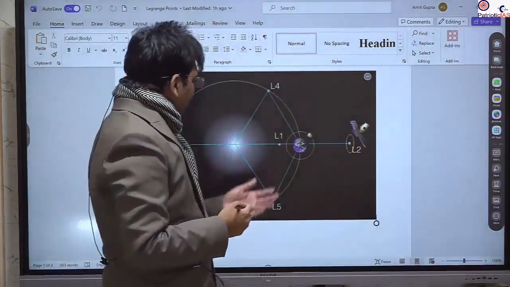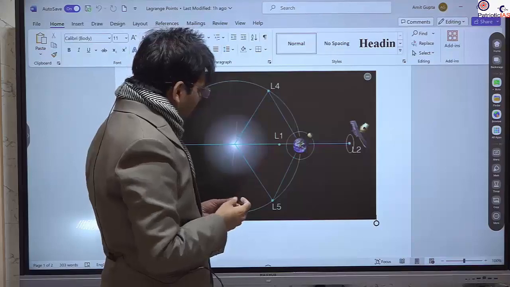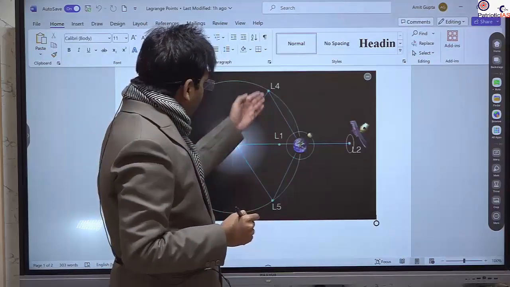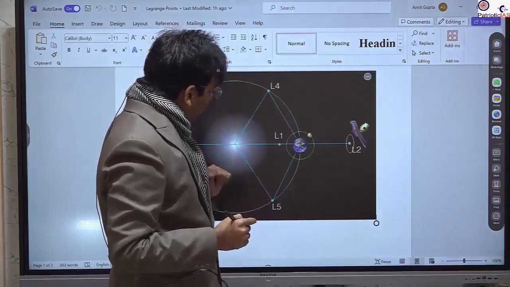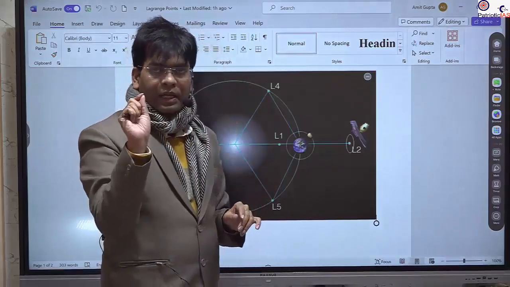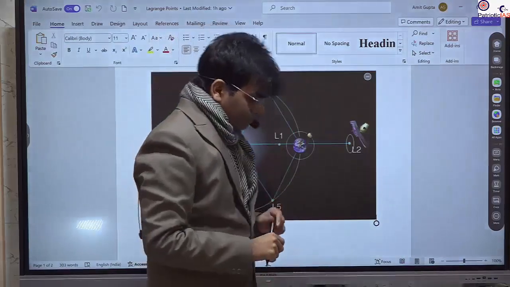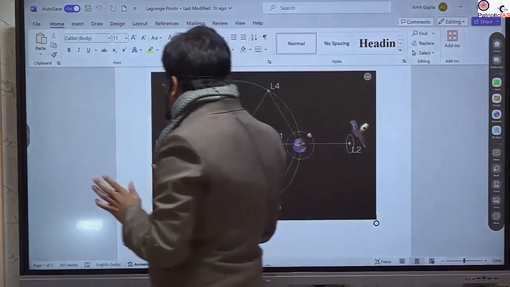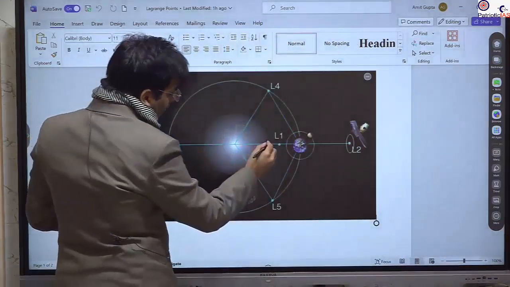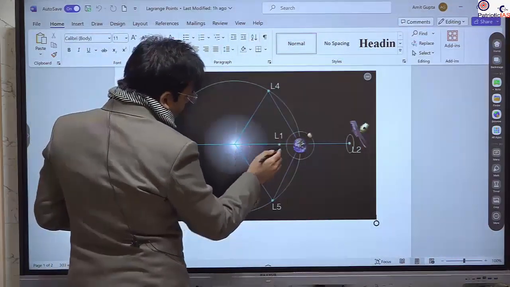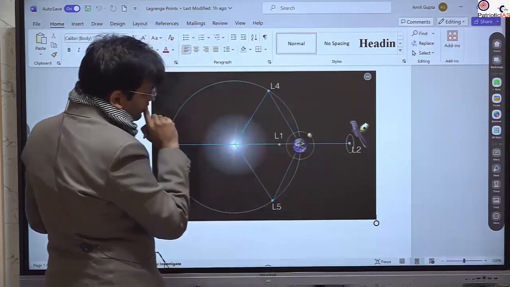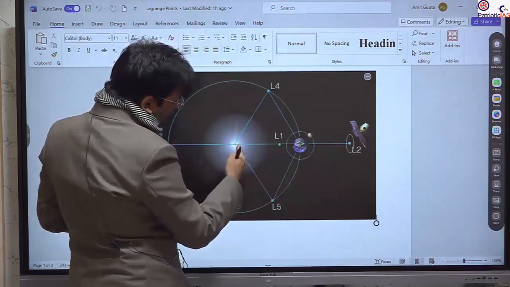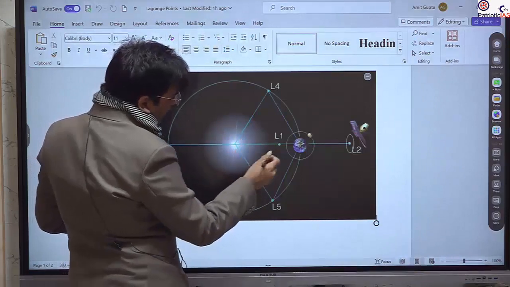So UPSC can ask this statement. The question that comes to your mind is, if these are stable, why are we not putting our spacecraft at these points? Why have we sent our Aditya mission to L1? This is the main reason for sending it here. Our spacecraft is close to the Earth, and there is no chance of hindrance by an eclipse.